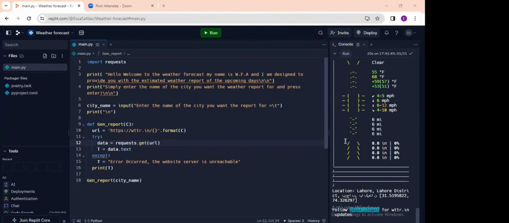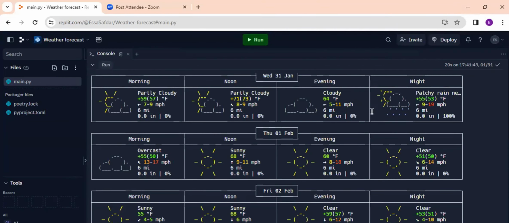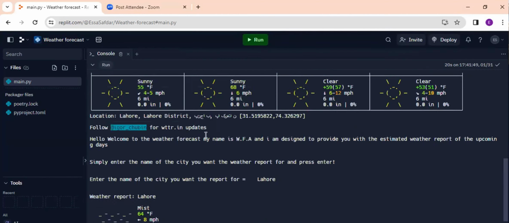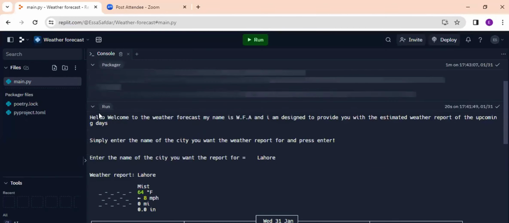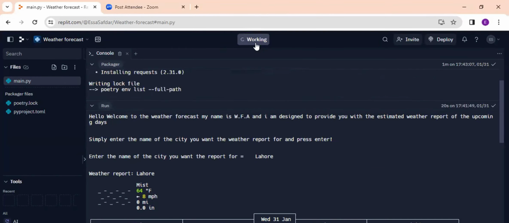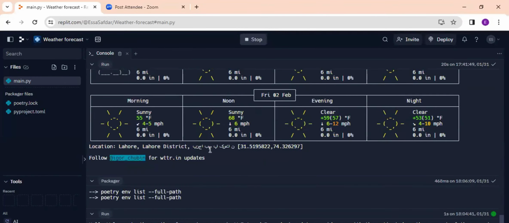Okay. So this is the code mostly, and how it works is you write the name of the city that you want the forecast of, and it shows it in this way. It shows the weather forecast for 3 days, like today is Wednesday, Thursday, and Friday, and Monday, noon, evening, and night. So it's divided into 4 parts. I think this is the forecast of Lahore. Yeah, so I'll run it once again so that you can see how it actually begins.